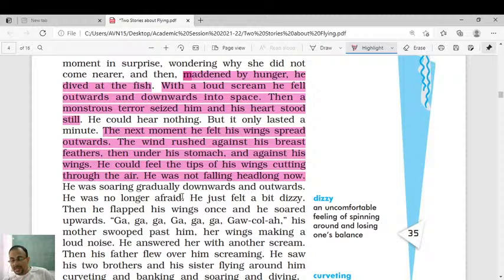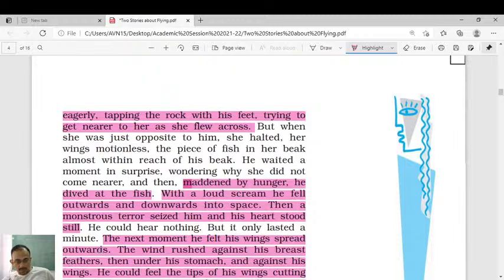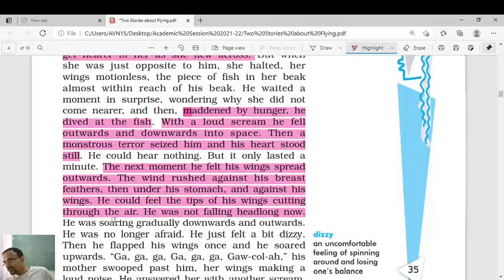Right. So when he has already taken the plunge and was already in the air, he was trying to muster some courage now. This paragraph is also very important, dear students, because there might be a question like, what was the first experience of the young seagull after he learned the art of flying, or what did the seagull experience after he learned his first flight. So from this paragraph, these lines you have to write.